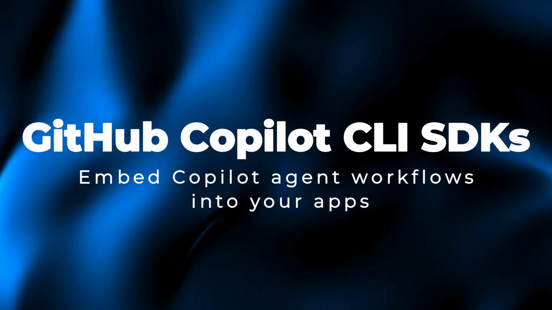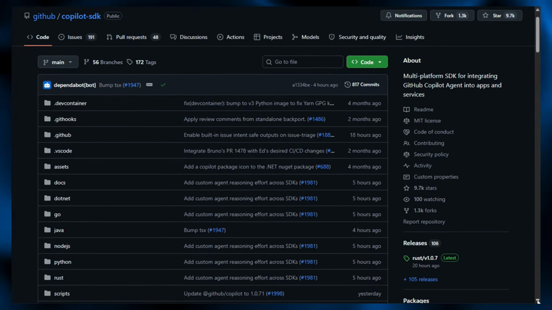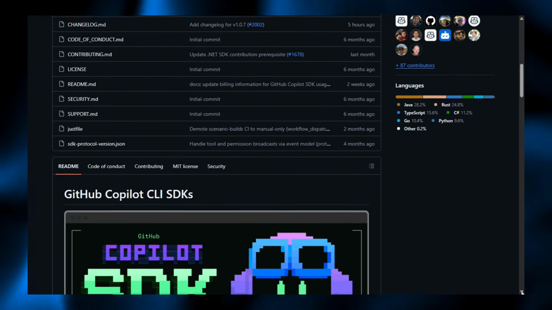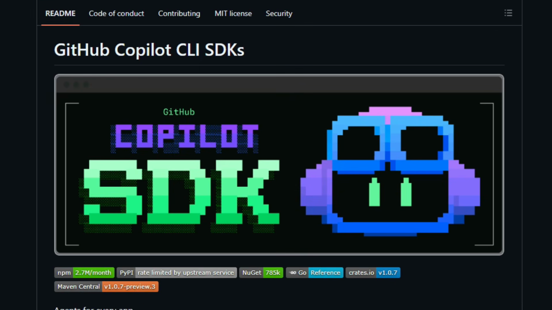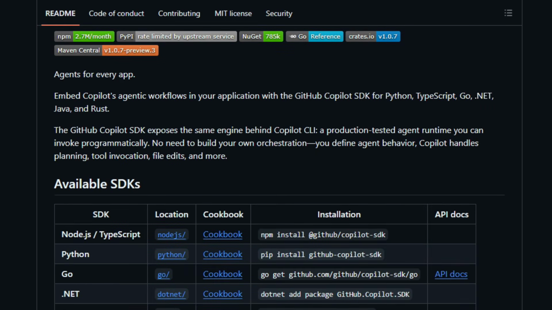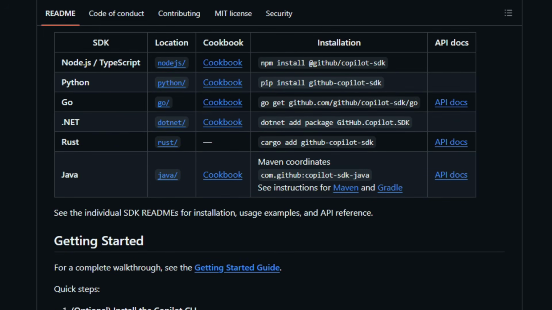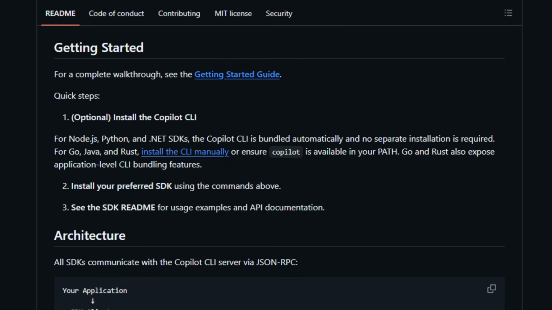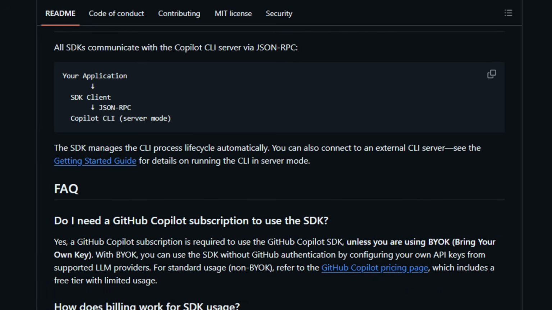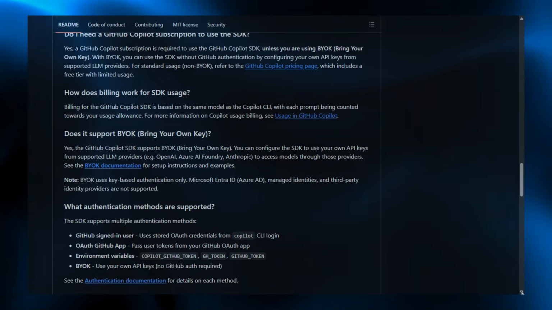Project number 4. GitHub Copilot CLI SDKs. Embed Copilot agent workflows into your apps. GitHub Copilot SDK is a multi-platform toolkit that lets developers embed Copilot's agentic workflows directly into their own apps and services. It exposes the same agent engine behind Copilot CLI, so you define agent behavior while Copilot handles planning, tool calls, and file edits. It ships for Python, TypeScript, Go, .NET, Java, and Rust. Each SDK talks to the Copilot CLI running in server mode over JSON-RPC while managing that process for you. It supports custom agents, skills, tools, MCP, and bring your own key for outside model providers. Install it and give your app an agent.